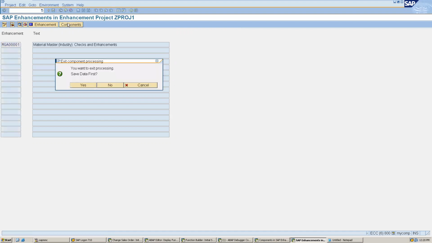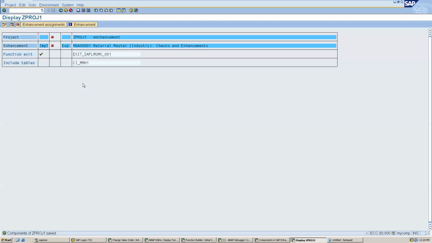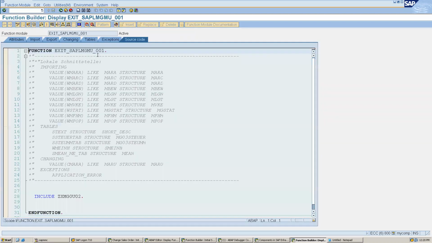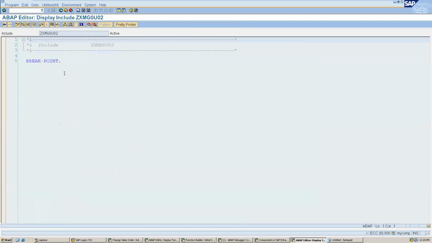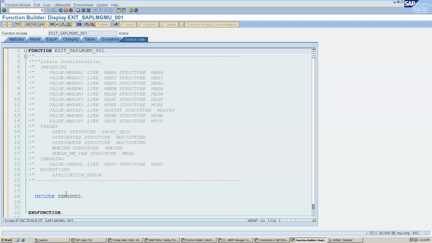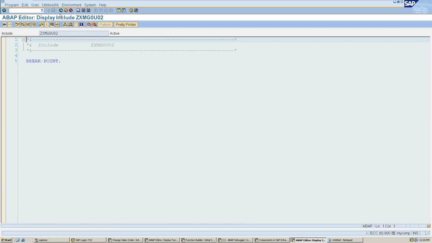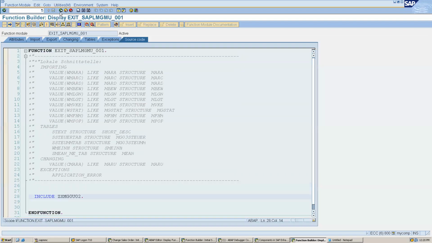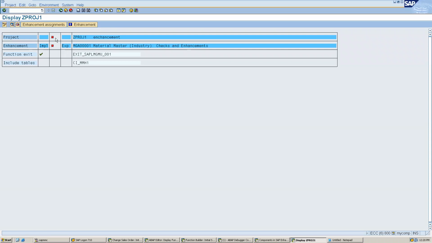Then we go to components, and here you can see this is implemented because I double clicked here. But this enhancement is not active. It is implemented, but it is not active. So the implementation we have to do from here. I did the wrong thing earlier. We have to create the project, and only then double click here and create this. It will not work until I activate this. So we have to activate this.